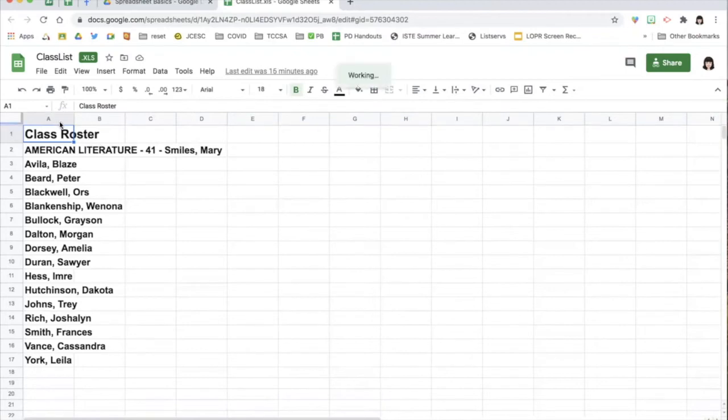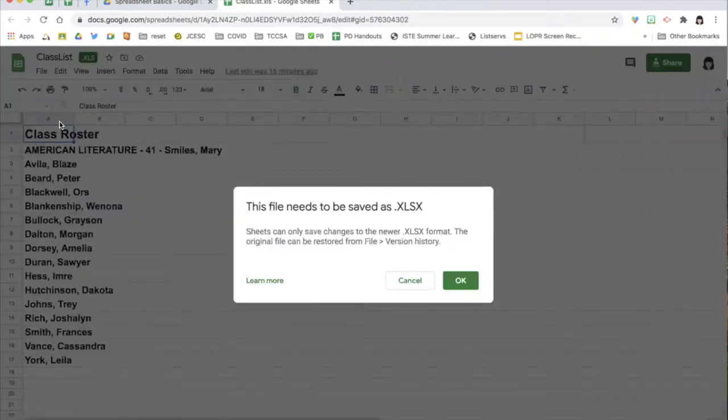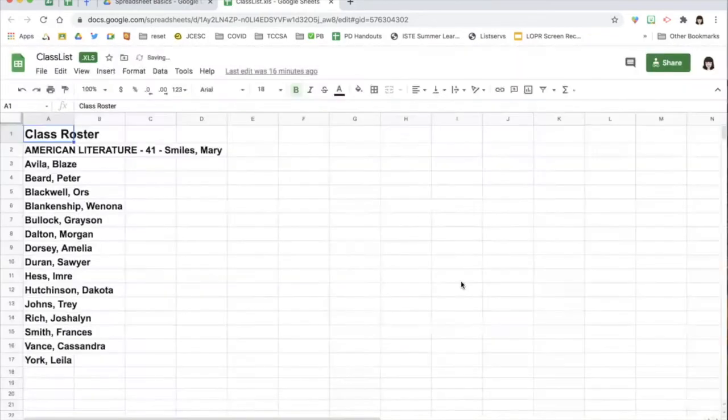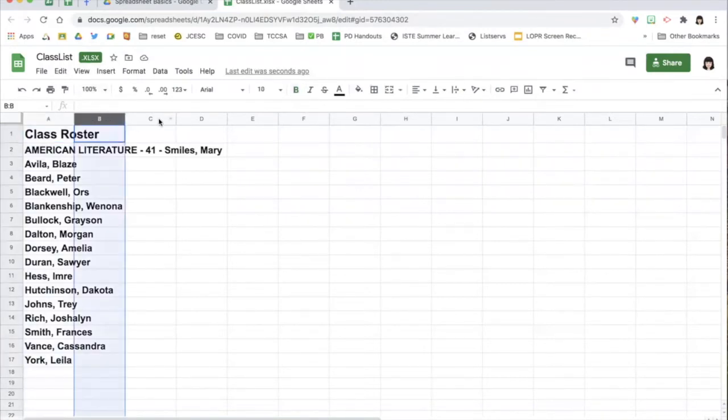Columns are labeled with letters. And there's that message. I knew it'd be there. Well, yep, we need to save it as a .xlsx. Okay, no problem. And when I click on that, the little badge up here does change that little label, and it's a newer format than what was downloaded from my class roster report. So moving on, these letters across the top are the headers for my columns.